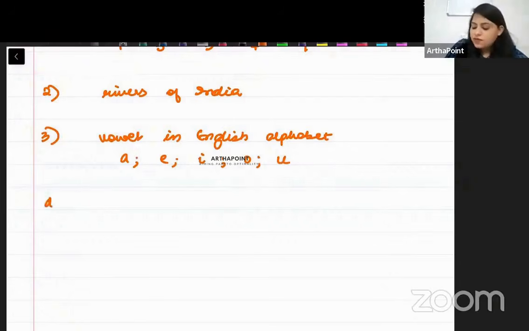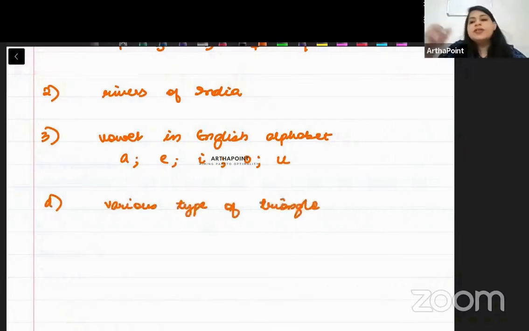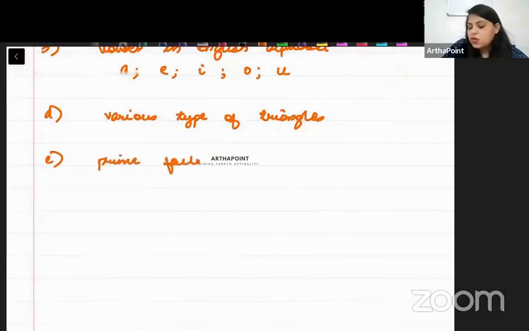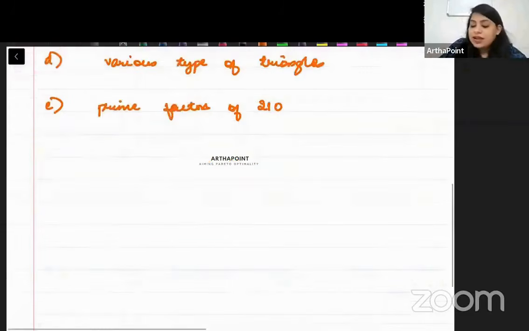A collection of various types of triangles: if I say isosceles triangle, equilateral triangle, and collect different kinds of triangles, this is also a set. Now, let me give you more examples: prime factors of 210. What are prime factors? The things which, when I multiply them, I get 210, and they should be prime numbers. Okay? So for example, I know that